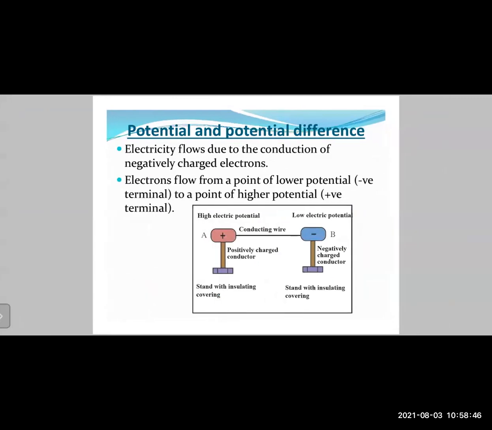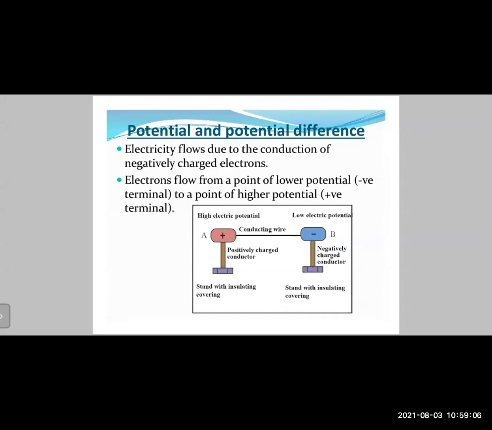Now, electricity flows due to the conduction of negatively charged electrons. When we say that electricity flows, exactly what is flowing? In the conductor, the metal wire, electrons are flowing.